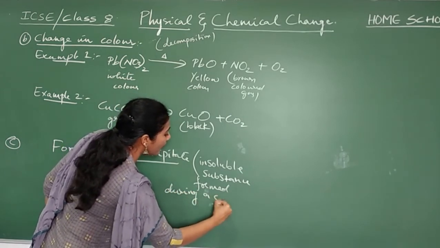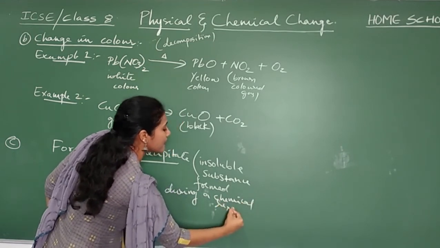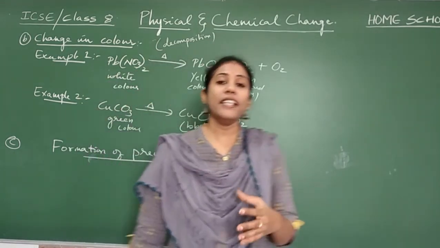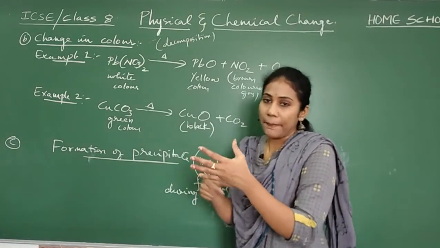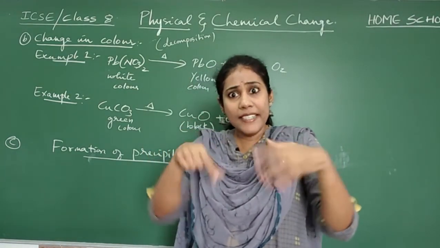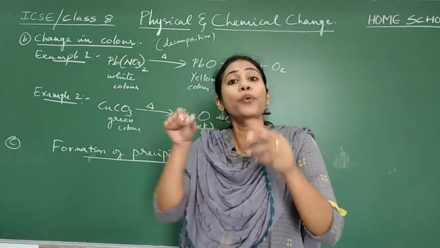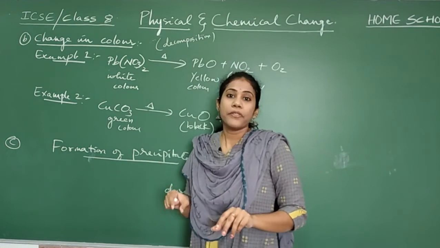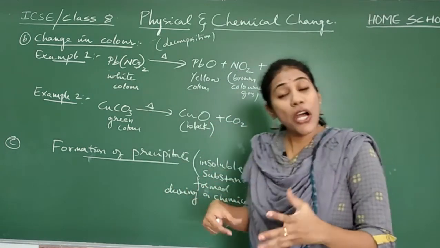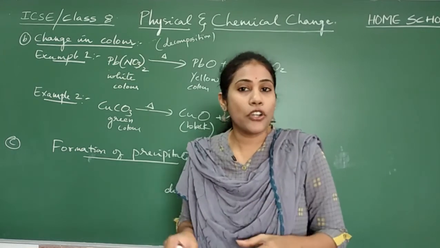Whenever a chemical reaction happens between two substances, an insoluble, colored substance forming, you will observe with your naked eye. Such an insoluble substance formed during a chemical reaction is called precipitate.